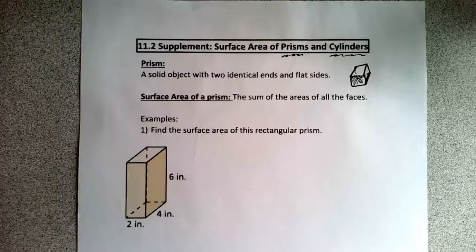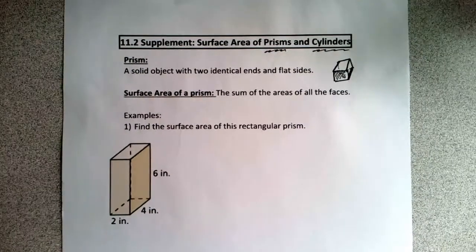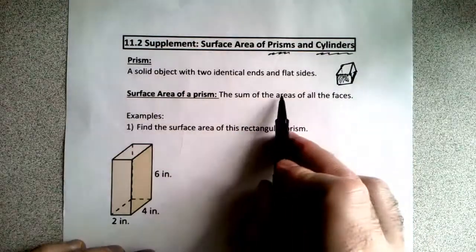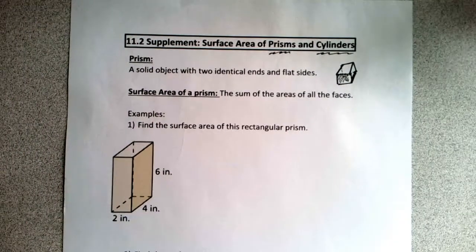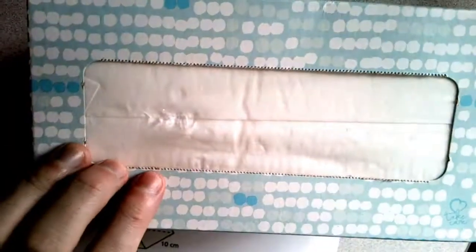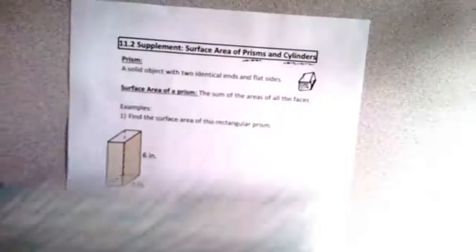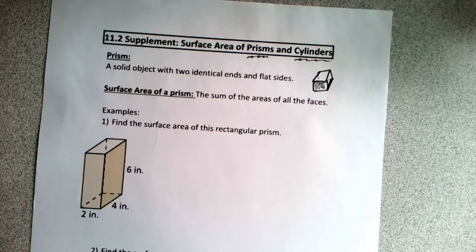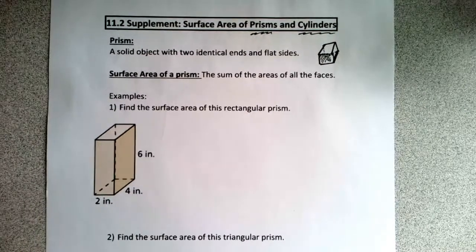Okay? So in this case, I'm going to define the surface area of a prism as the sum of the areas of all the faces. So simply put, surface area is the area of the outside of the object. And so it's not really too terrible. If I actually gave you this Kleenex box right here, and I wanted you to find the area, I would say, hey, let's go ahead and fold it on one side, find the area of this side, right? Take length times width, that would be the area. Switch sides, find the length times width here, and do that for all 6 different sides, and that would be the surface area. So that's all we're going to do here for the prisms, okay?